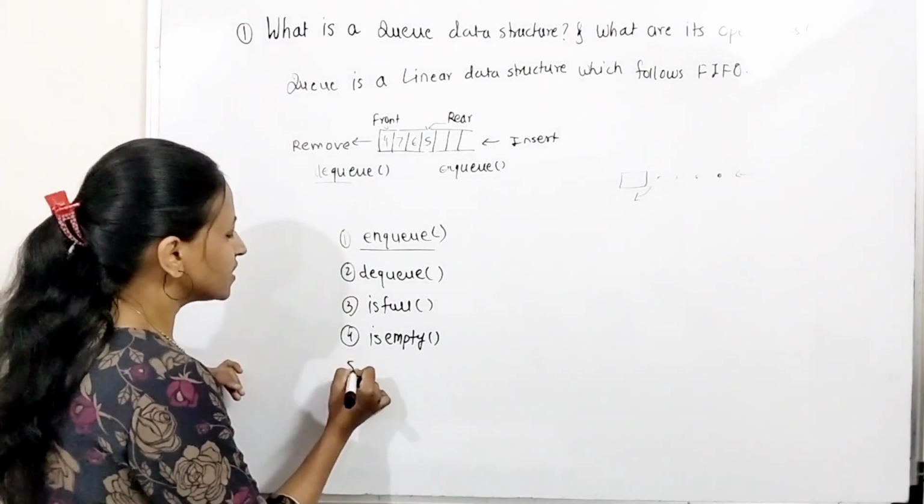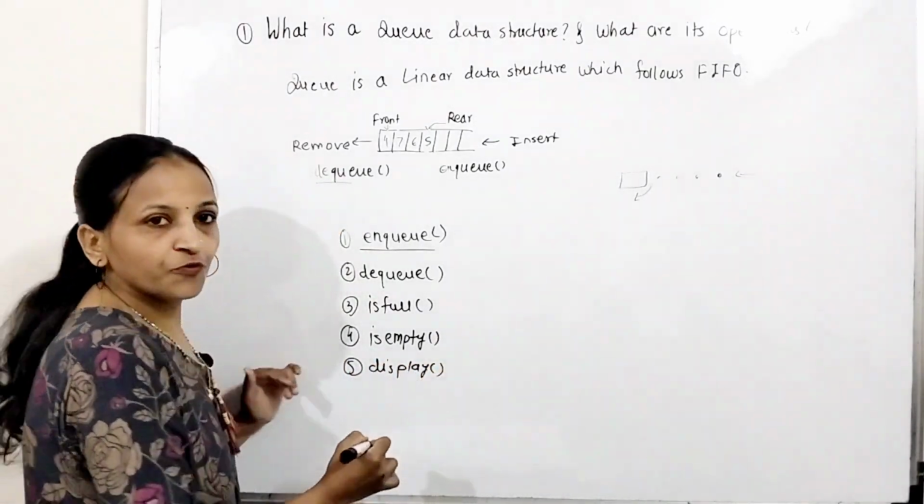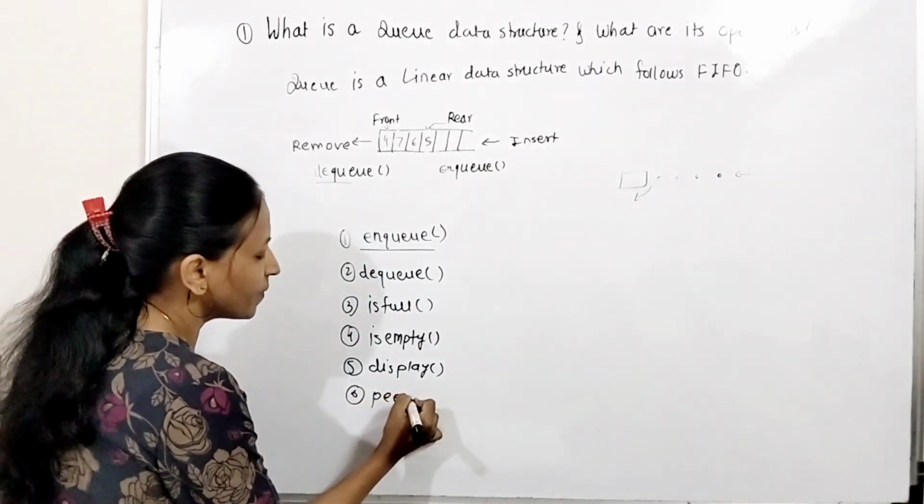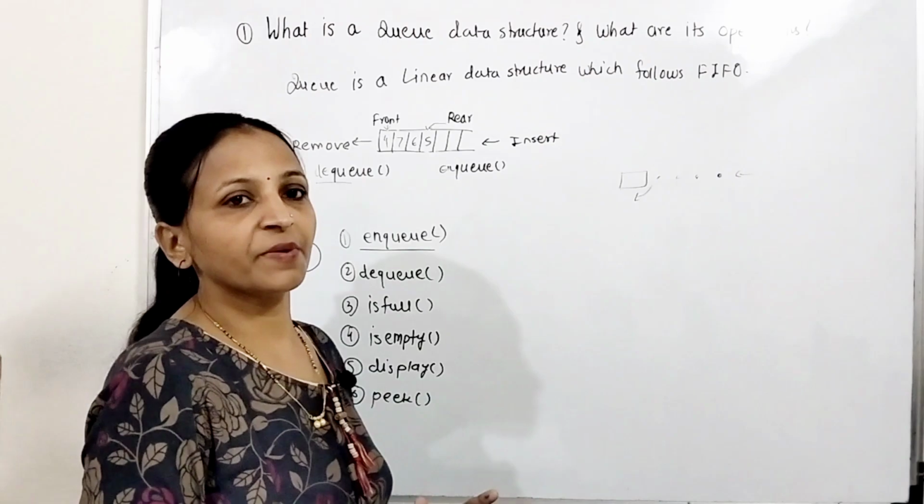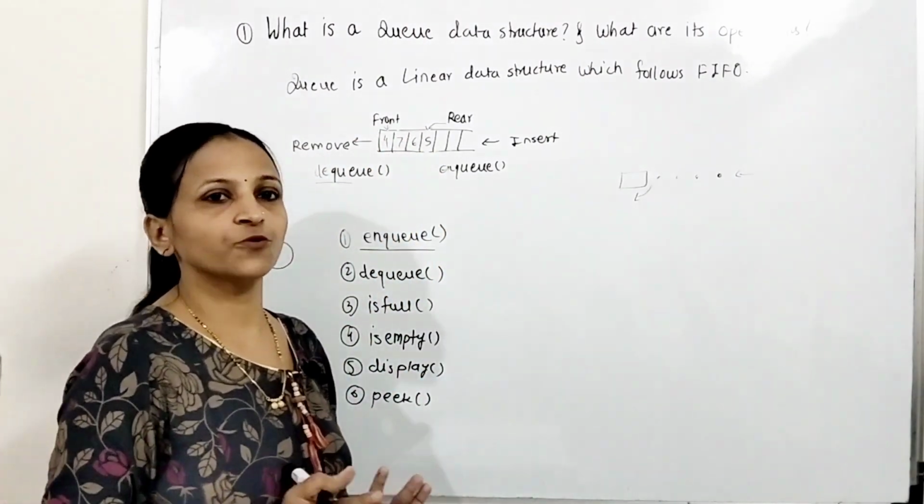The next one is the display operation. Display means just displaying the elements of the queue from front to rear. Then next is the peek operation. Peek operation means just displaying the front element without removing it. These are the operations possible on the queue data structure.